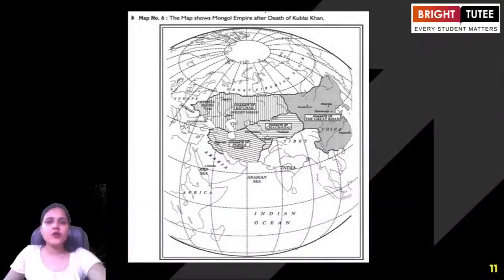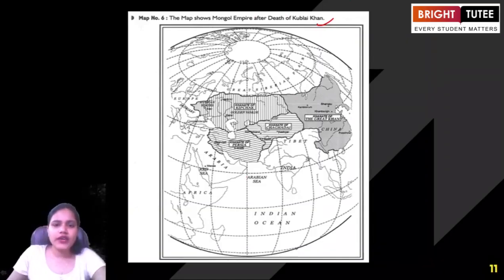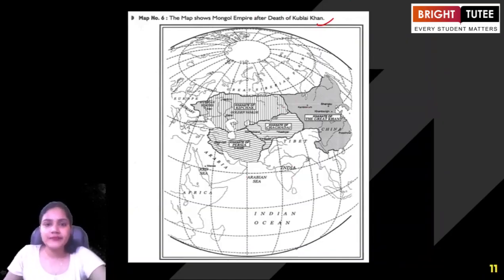Okay, now let's talk about the next map, the map that shows the Mongol Empire after the death of Kublai Khan. Now, students, when we are talking about the Mongol Empire, have you heard about the founder of the Mongol Empire, Genghis Khan? You might have heard about it, right? When we are talking about the region that was under the Mongol Empire, again, one of the most important empires in the world, in Central Asia, the highlands under Genghis Khan, this empire was one of the most powerful empires in the world during this period.